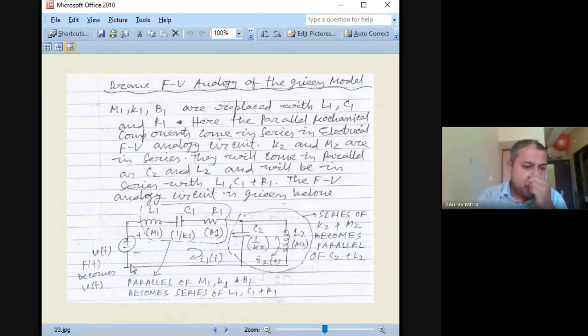So time starts. So this input is VT, this is inductor L, this is capacitor C, resistor R. Okay, so they were all 4 parallel things, they become series. Now this was another link, this was a spring which was in series, so this becomes parallel. So C2, the value was K2, now C2 will be 1 by K2, and there was another mass which was in series with the K. Okay, and that mass M2 becomes L2 now, and this component K2 and M2 in series in mechanical becomes parallel component in electrical circuit, which is called C2 and L2.